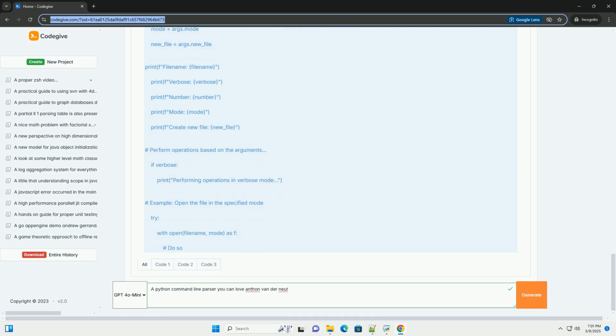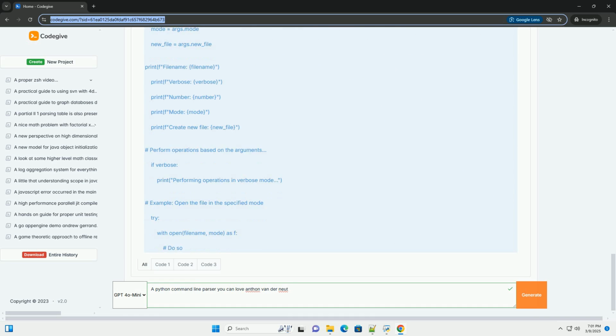Other common actions include store, the default, which stores the value provided by the user. store_const stores a constant value if the argument is present. store_true and store_false store true or false, respectively. append appends the value to a list. count counts the number of times the flag is present. help: a description of the argument.